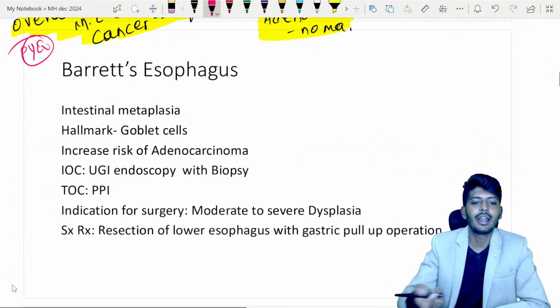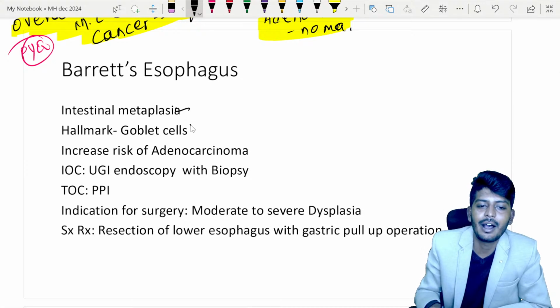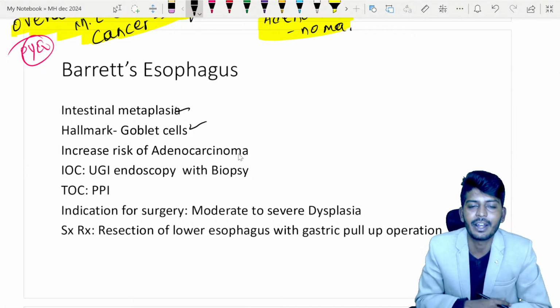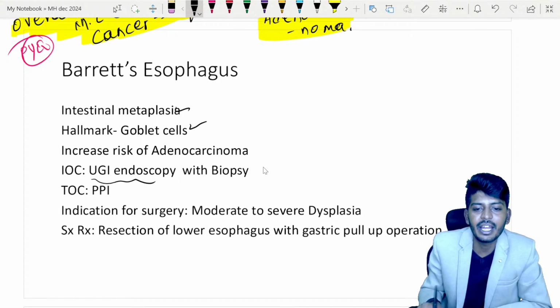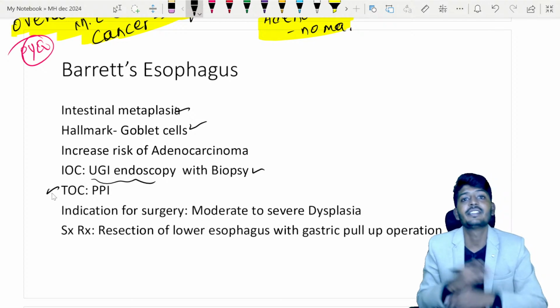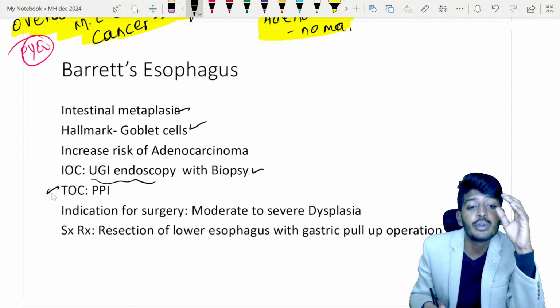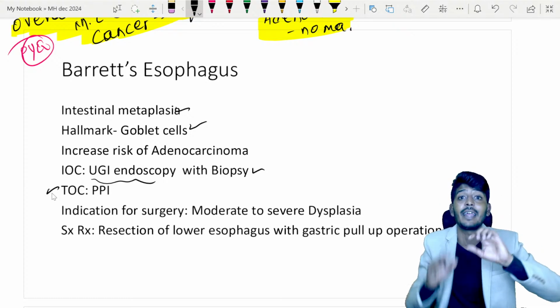Okay, so already I told you people, Barrett esophagus is a condition where there is an intestinal metaplasia. Hallmark is goblet cell, increased risk of adenocarcinoma. So what is the investigation of choice? Upper GI endoscopy with biopsy is the investigation of choice. Treatment of choice is PPI. As soon as you find metaplasia, metaplasia is not a cancer. It is a previous stage before the cancer.